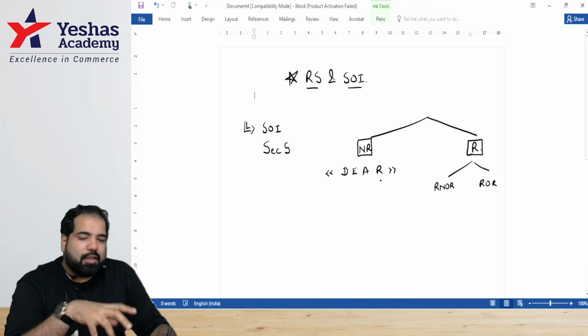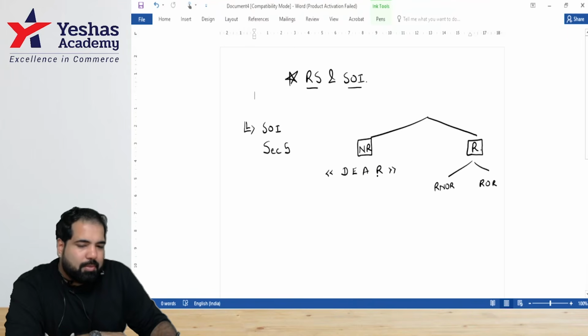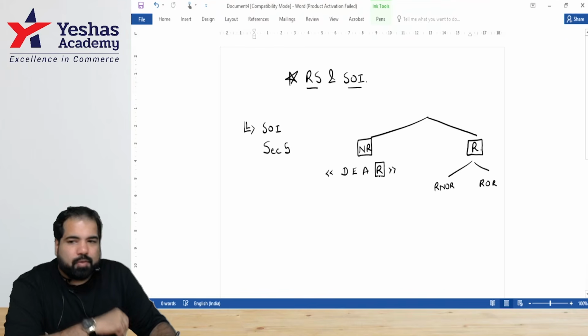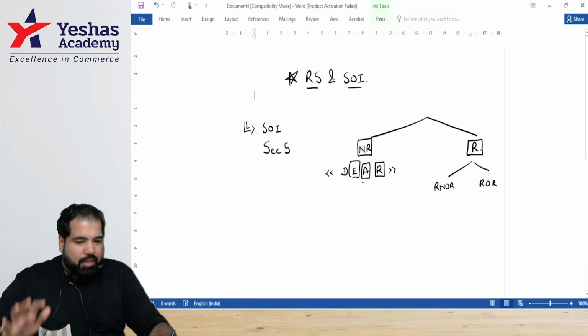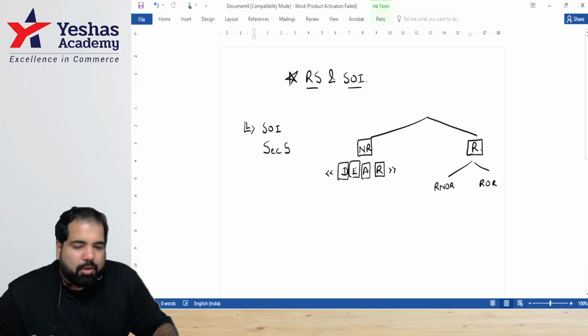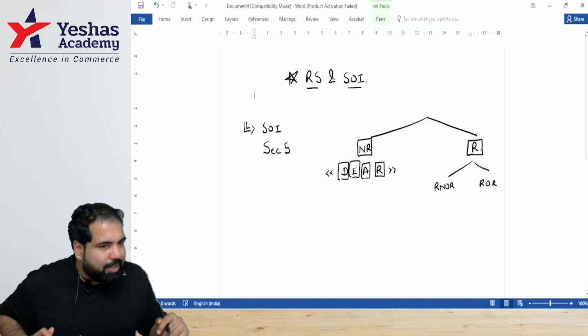For a non-resident, India will tax you only if there is some income which is received in India, or you have earned that income in India, or that income is accruing in India, or it is deemed or assumed to accrue or arise in India.